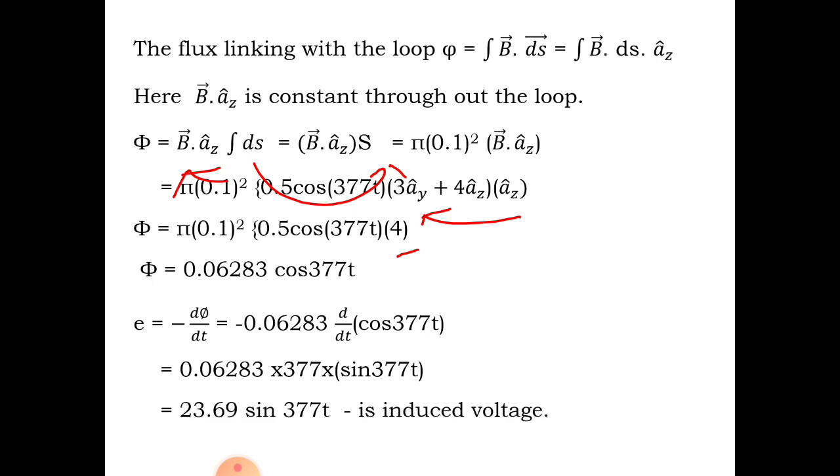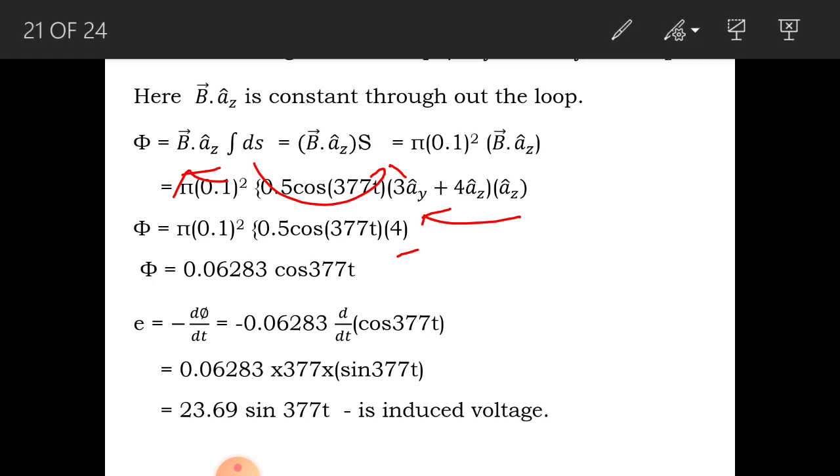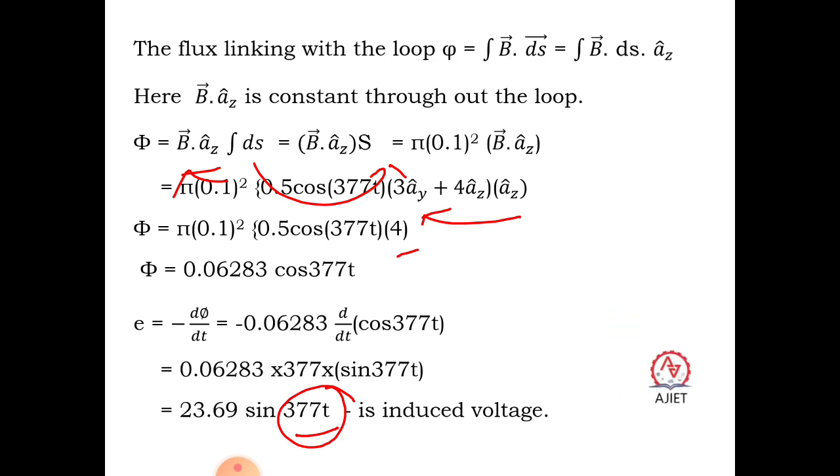That is equal to 23.69 sin 377t, the induced voltage. He didn't give the value of t here. If you are given the value of t, just substitute it in place of t, calculate the sine of this value, and you can calculate the value of induced voltage.